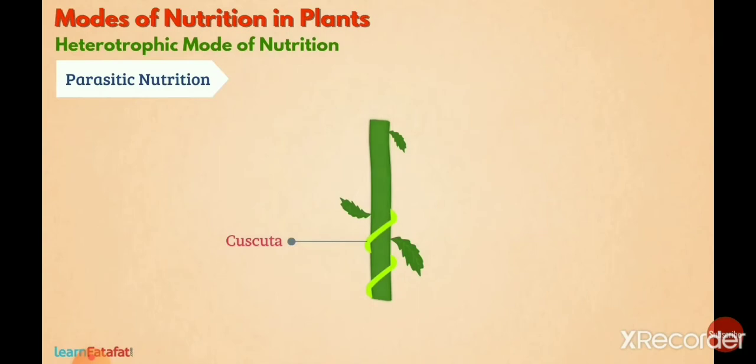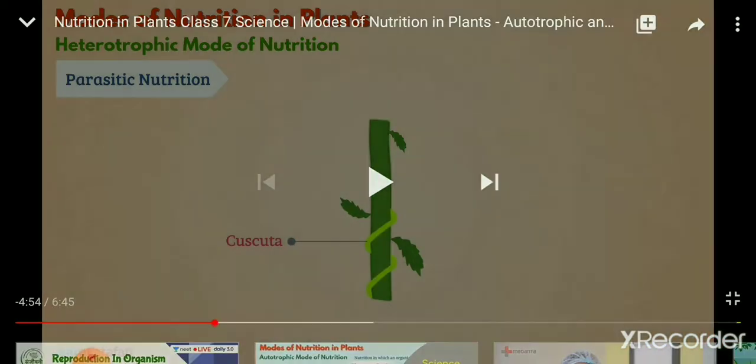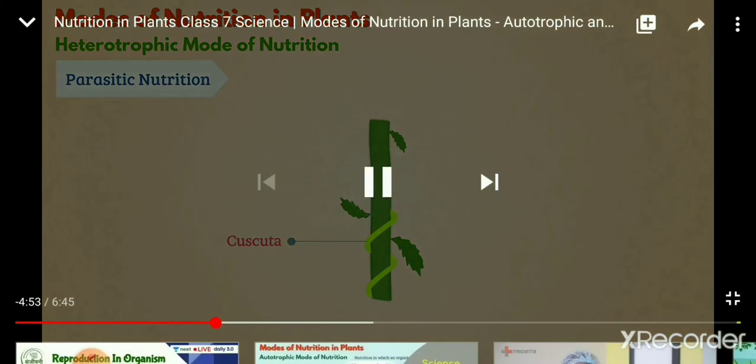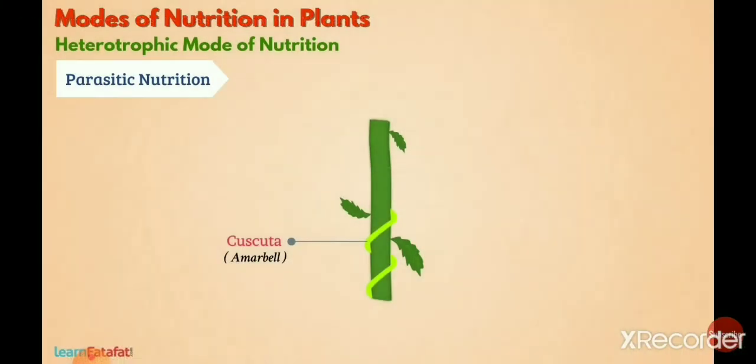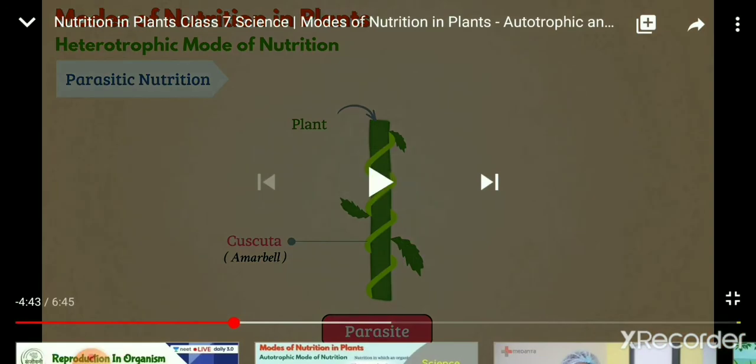So in detail, I am telling you now what parasitic plants are. Parasitic plants are those that depend on other plants for food and water. And the plant on which the parasitic plant grows is called the host plant. Now you can see that cuscuta is a non-green plant. They do not have chlorophyll and you can see that they depend on the other plant which is known as host. The example is cuscuta.